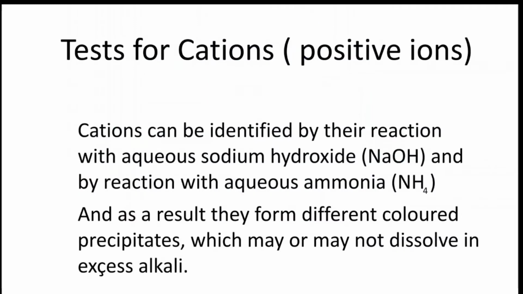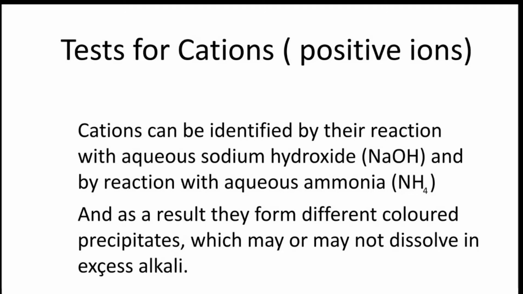Now we'll discuss the tests for cations, the positively charged ions. Cations can be identified by their reaction with aqueous sodium hydroxide, NaOH, and by reaction with aqueous ammonia.